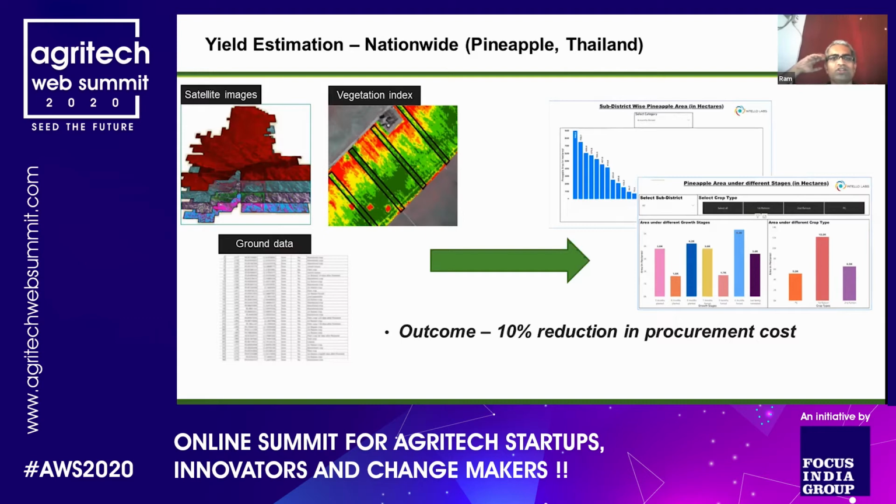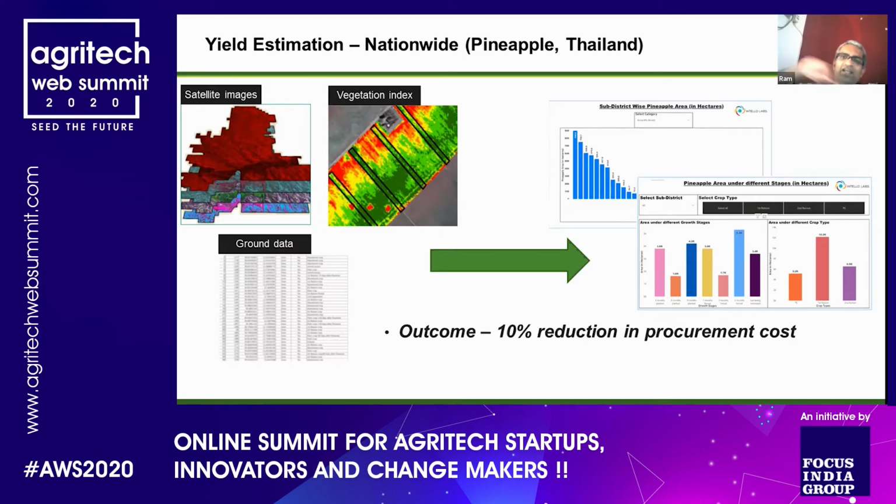This was another interesting study. This was more to do with satellite imagery. This was in Thailand, for a client, and it was quite interesting because we collected a lot of satellite images. We added the NDVI layer on top of the images and understood the different stages of the plants, and so on and so forth.